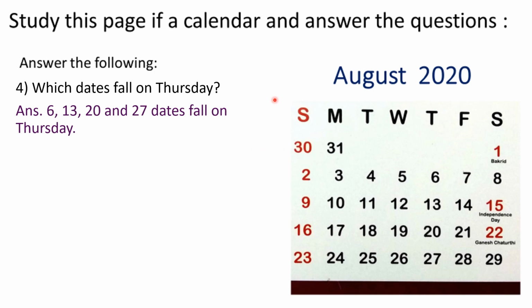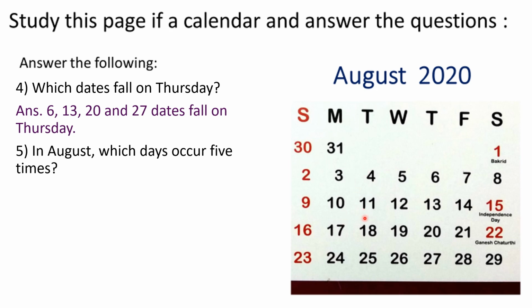Now next question. In August, which days occurs 5 times? So we have to count all the days. Date falls in each day. So on Sunday 1, 2, 3, 4, 5. So Sunday falls 5 times. Then Monday 1, 2, 3, 4, 5. Monday also occurs 5 times.